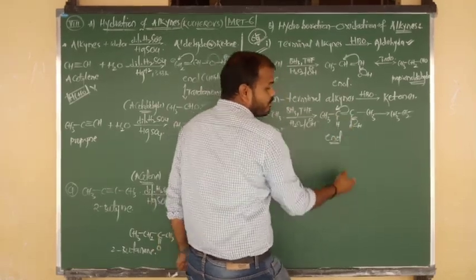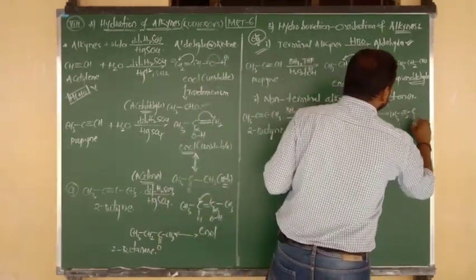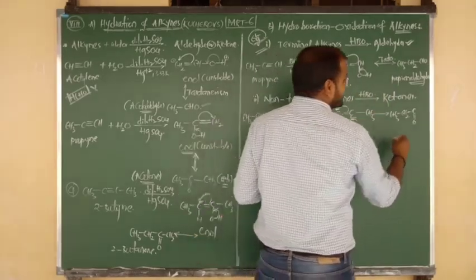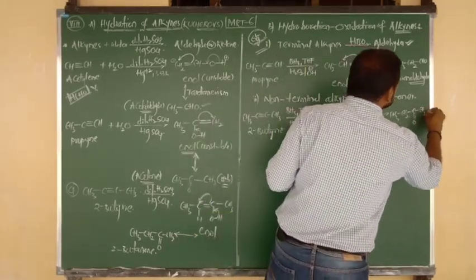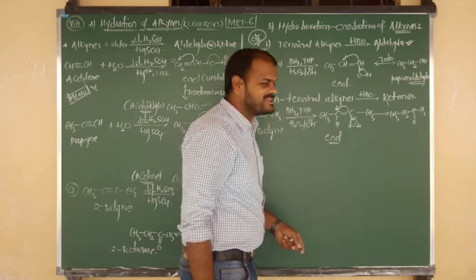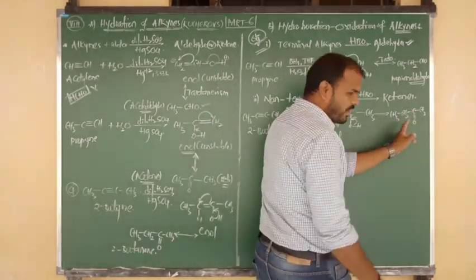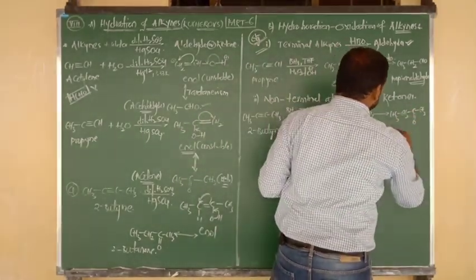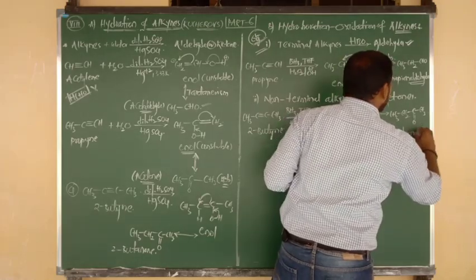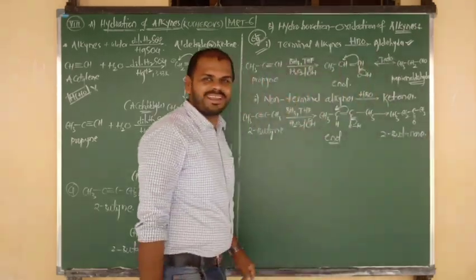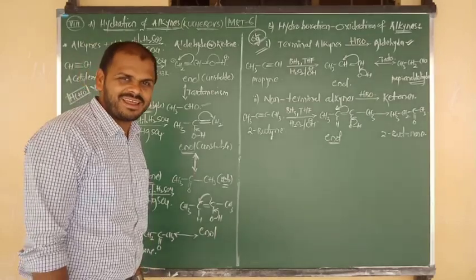So here we are getting C double bond O, and on the right side it is connected again to CH3. So the name of the compound is butan-2-one, and the product name is 2-butanone. Understood clearly?